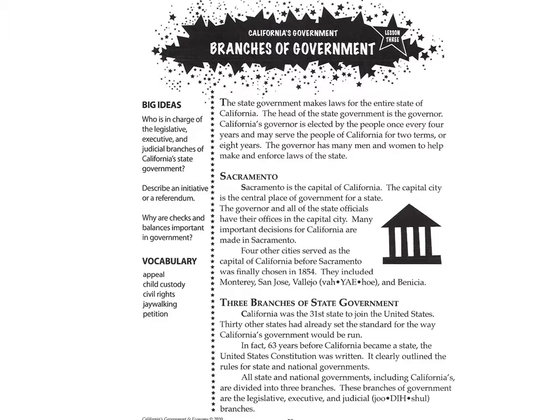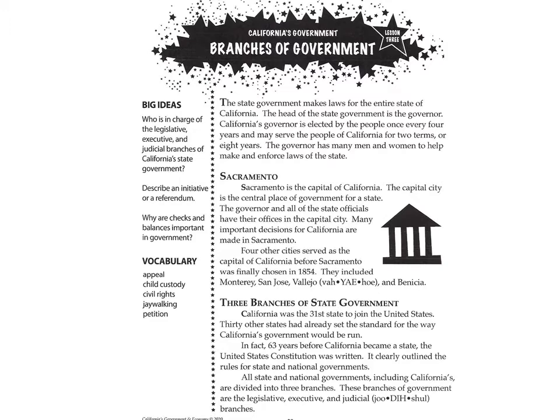Sacramento. Sacramento is the capital of California. The capital city is the central place of government for a state. The governor and all of the state officials have their offices in the capital city. Many important decisions for California are made in Sacramento. 4 other cities served as the capital of California before Sacramento was finally chosen in 1854. They included Monterey, San Jose, Vallejo, and Benicia.